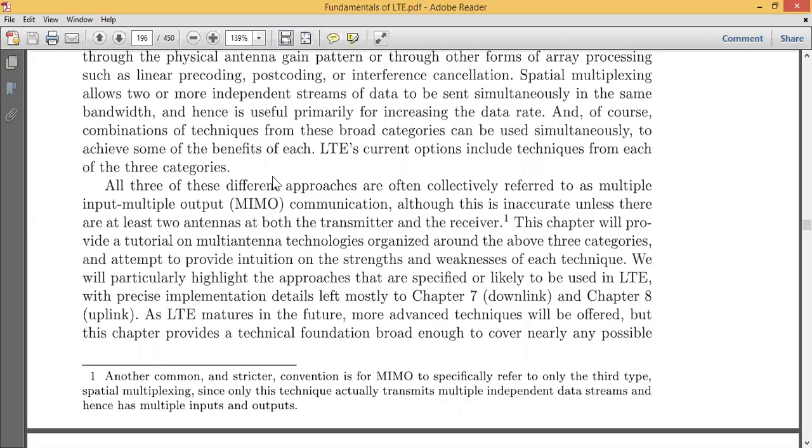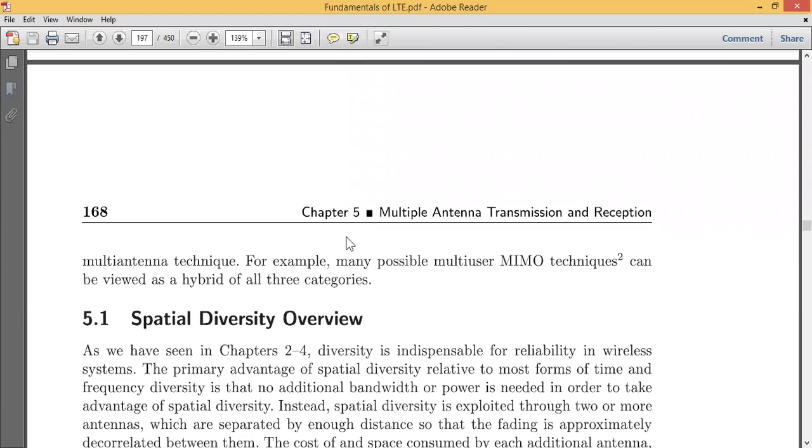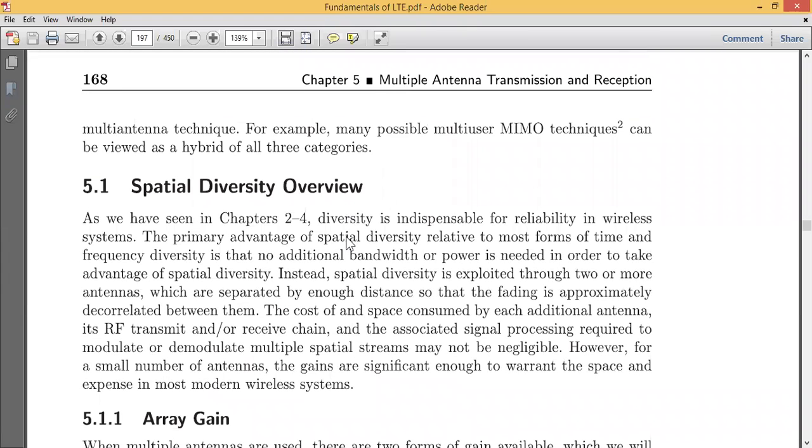The condition is that you need a minimum, that is, I am telling minimum, of at least two antennas, that is, both at the transmitter and at the receiver. Okay, so let us see how LTE makes use of these MIMO systems, the concept of multiple antenna techniques, and how this can help in efficient transmission of your signal.